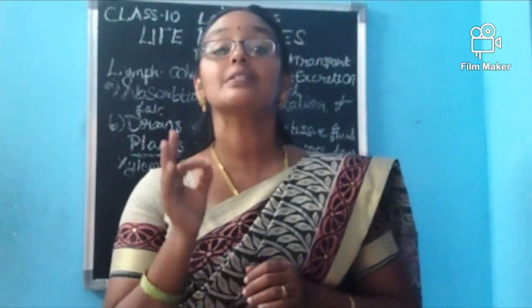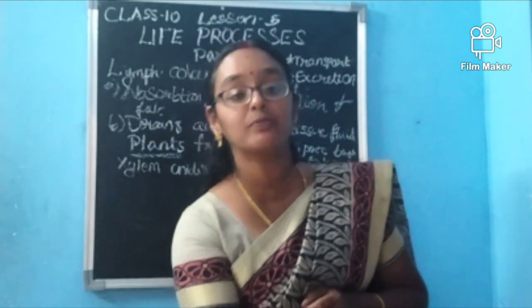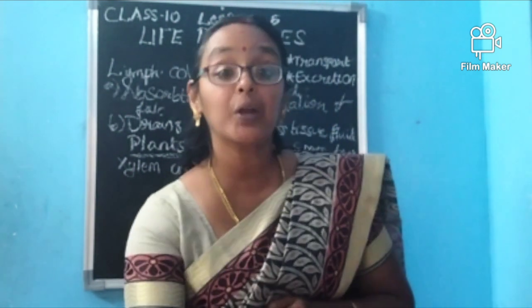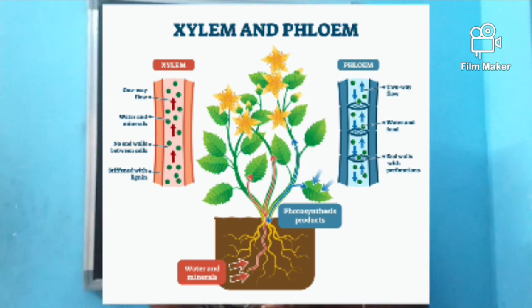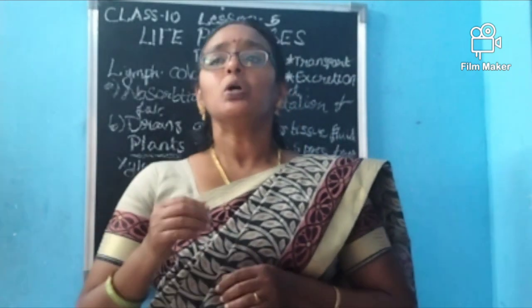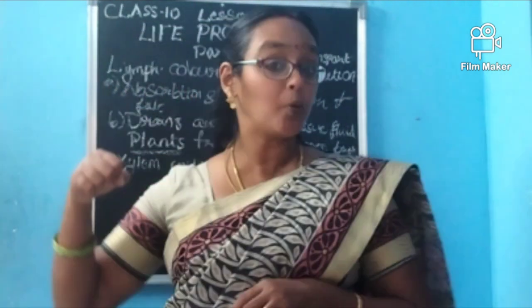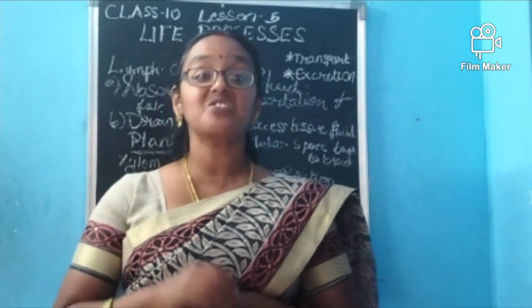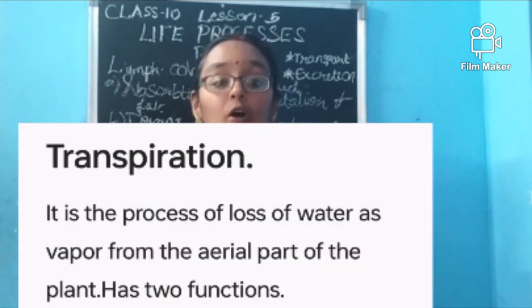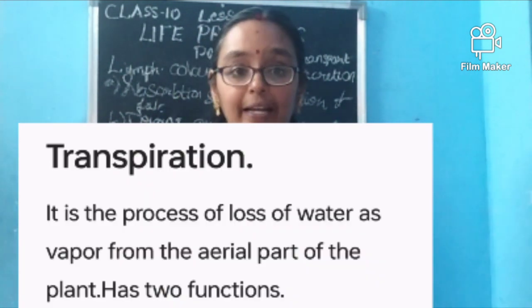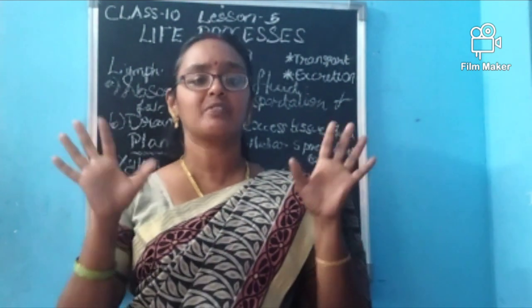With the help of xylem. Xylem tissues move water from the root hairs at the tip of the root to the leaves, the aerial part of the plant. So there should be something to pull it, right? That is transpiration. What is transpiration? The loss of water through evaporation. When the plant is exposed to sunlight, the water will be lost. That is called transpiration. In the case of plants, transpiration is common.